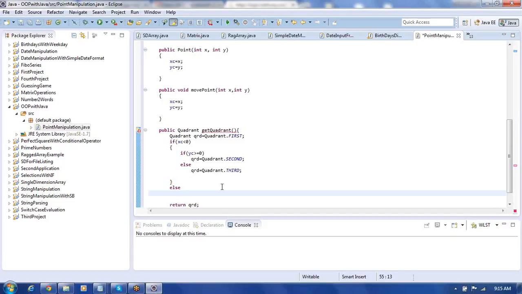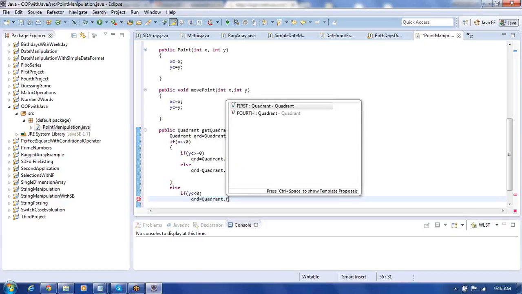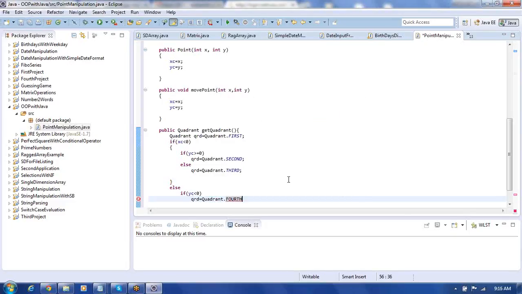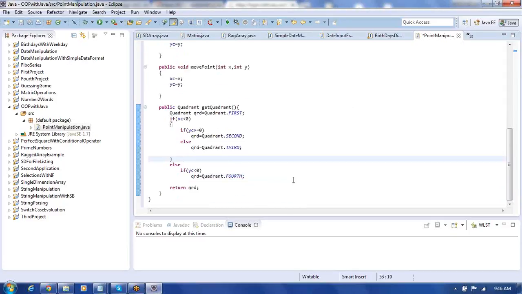Else, if x is greater than 0, can we straight away write the y coordinate? You cannot put that. The reason is the possibility that it can be even in the third quadrant. So therefore write an if condition: if yc is less than 0, in such cases we write qrd equal to Quadrant dot fourth. Like this we can use it. So this way we can find out in which quadrant it is lying, with the help of this getQuadrant.